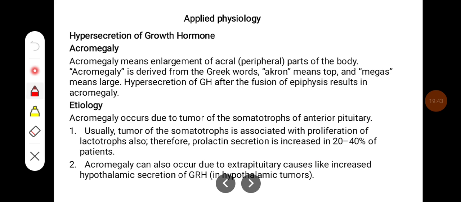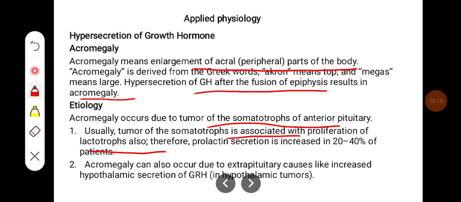Hypersecretion of growth hormone leads to acromegaly. Acromegaly means enlargement of the acral parts of the body. Acromegaly is derived from the Greek words akron, which means top, and megas means large. Hypersecretion of growth hormone after the fusion of epiphysis results in acromegaly. Acromegaly occurs due to a tumor of the somatotrophs of the anterior pituitary. Usually, the tumor of somatotrophs is associated with proliferation of lactotrophs also. Therefore, prolactin secretion is increased in 20 to 40% of the patients.